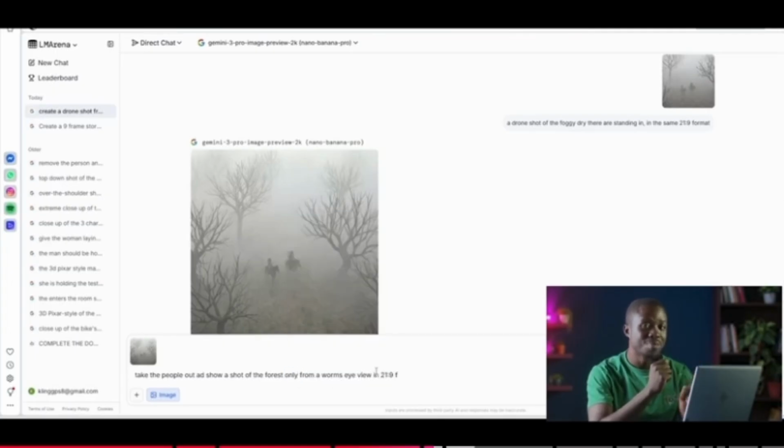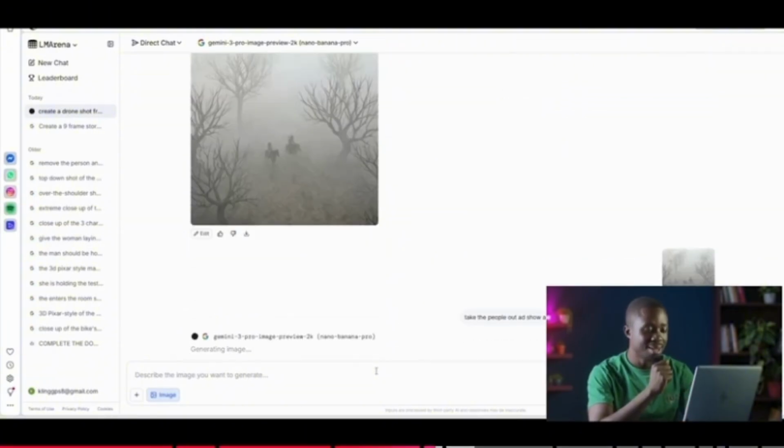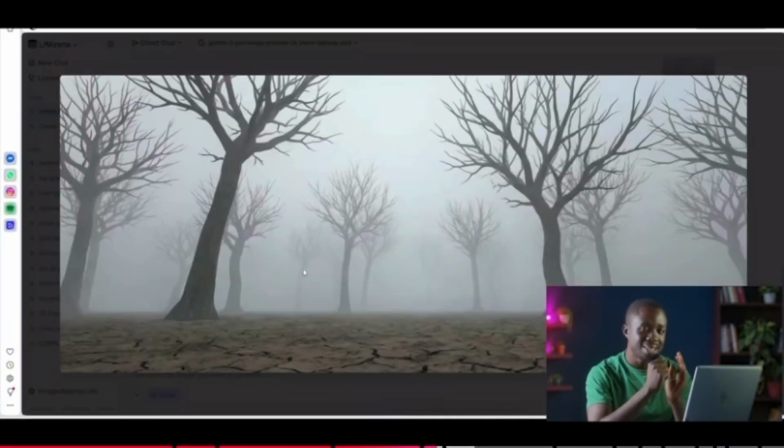So we are still reminding it of the aspect ratio that we are using, right? So we give it a while, and this is a worm's eye view still in that same forest. It maintains everything. And this is where Nano Banana shines, guys. We can use it to create every other angle or keep creating alternating angles of what the grid already helped us to create during the whole process. And that is exactly how we went about creating all the other images for all the other scenes.